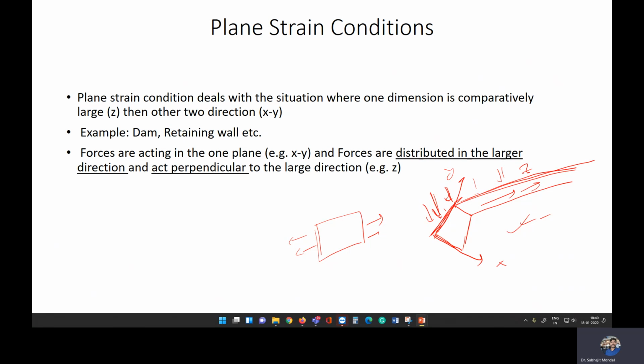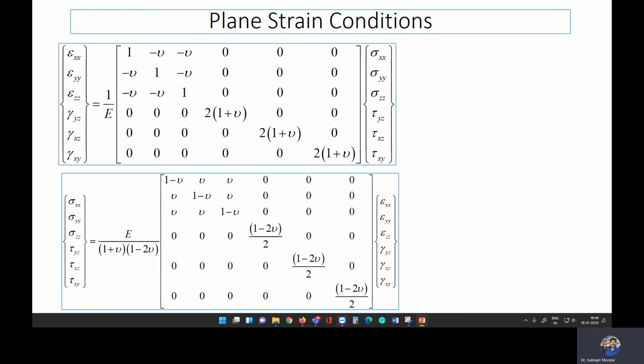So in the plane strain condition, the strain acting in one direction is 0. Here again, this equation is our known equation for a 3D body, where we have force acting in all three directions, and we can write it like this. And in terms of stress we can write it this way.